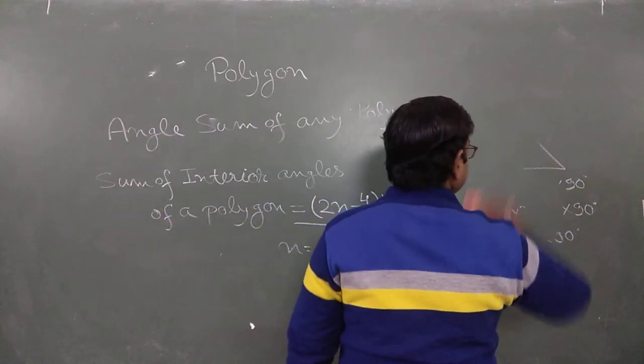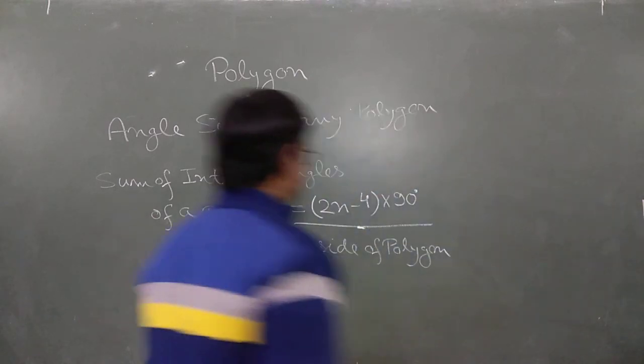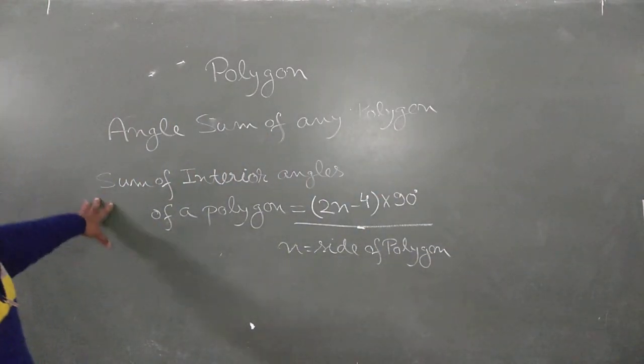After this, we have another concept. Now this is the total sum of interior angles.